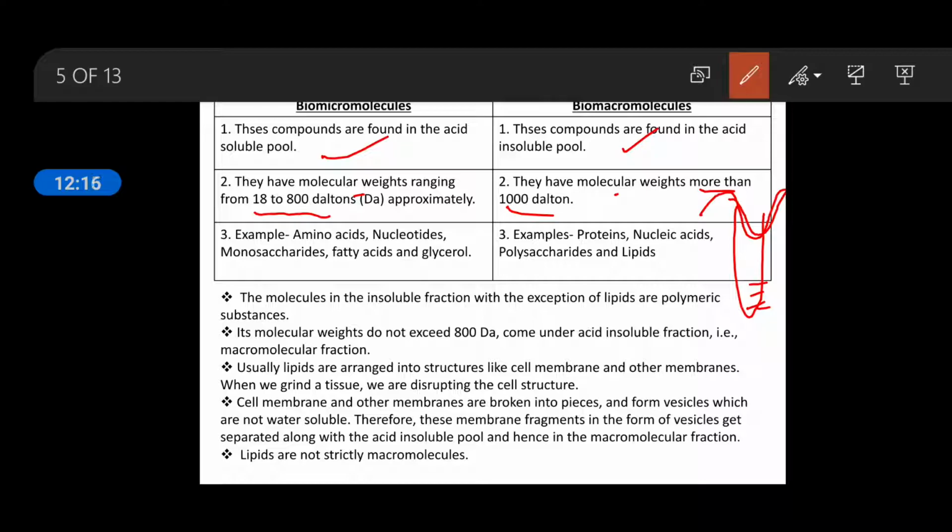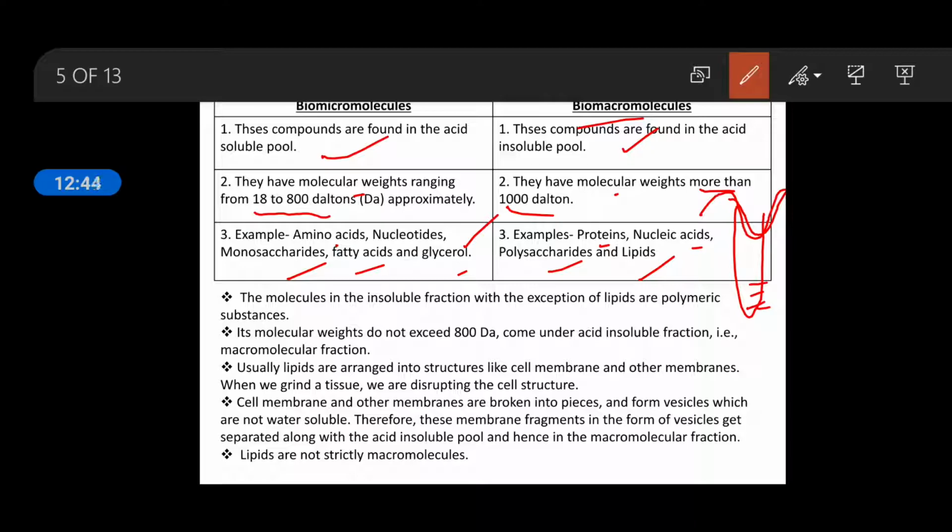Examples of micromolecules are amino acids, nucleotides, monosaccharides, disaccharides, fatty acids, glycerol, and their complex forms come under macromolecules. It includes proteins, nucleic acids, polysaccharides, lipids. We will discuss all the micromolecules as well as macromolecules in detail.